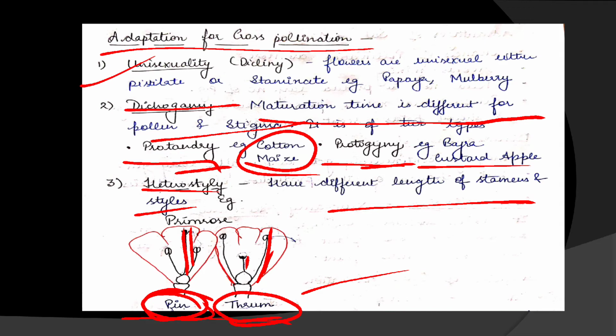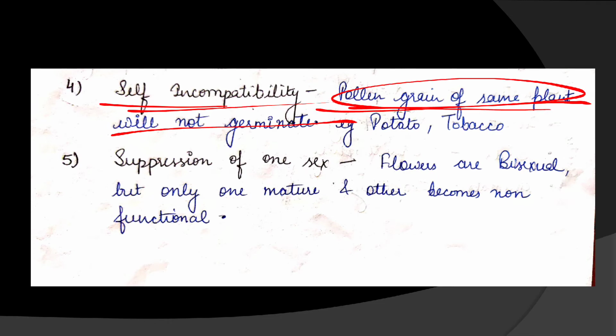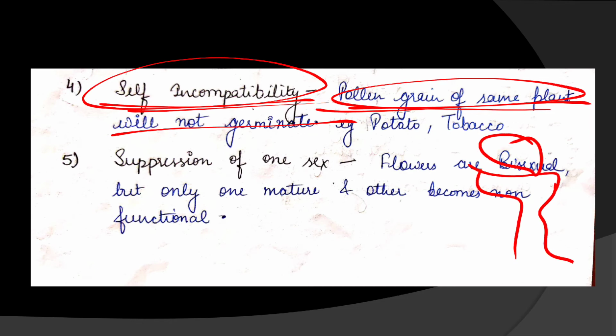Okay, now the next adaptation is self-incompatibility. Pollen grain of the same plant will not germinate because they are self-incompatible. The pollen reaches the stigma, but it will not germinate. The pollen tube will not arise from it because this pollen is self-incompatible.